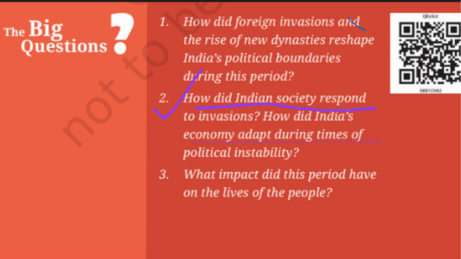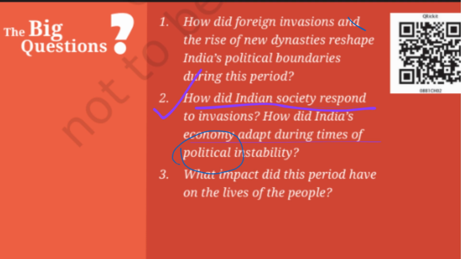How did Indian society respond to these invasions? What was the reaction of the people when foreign rulers attacked? How did India's economy adapt during times of political instability? Political instability means when rulers change very quickly, when one dynasty rises, expands, then declines, and another takes its place. We will study how the economy adjusted and survived in such uncertain times.